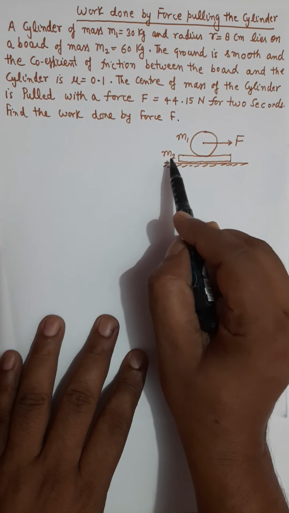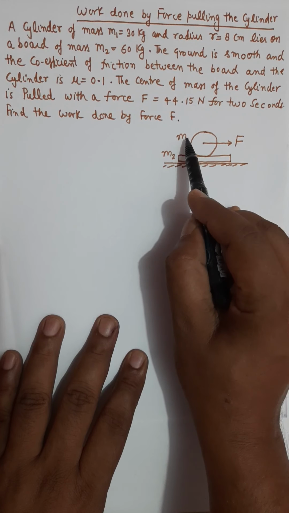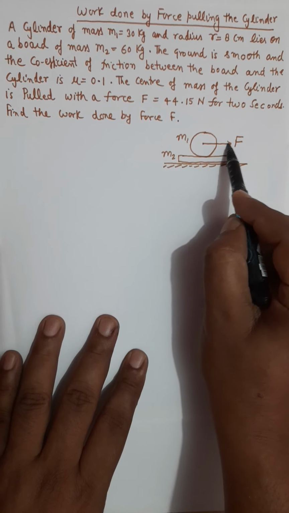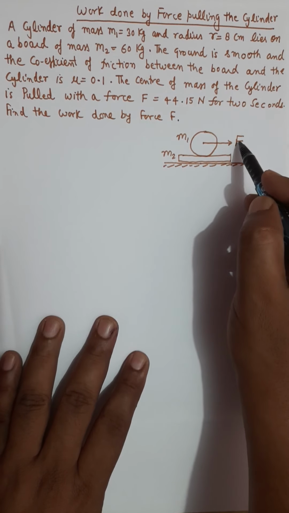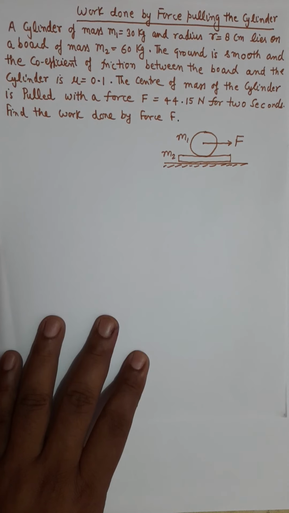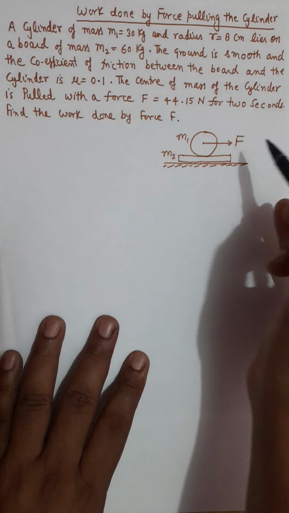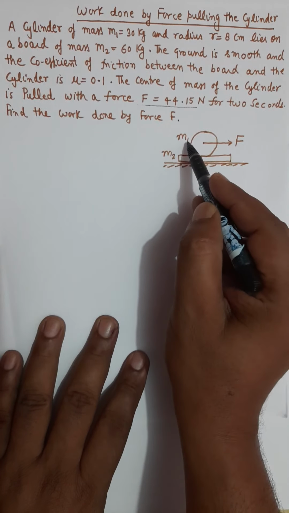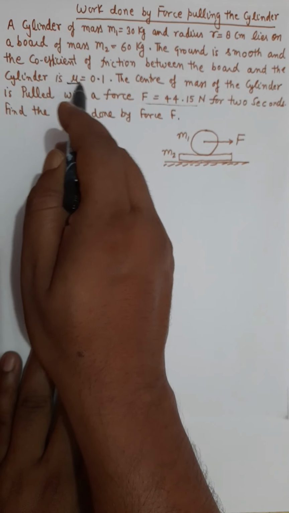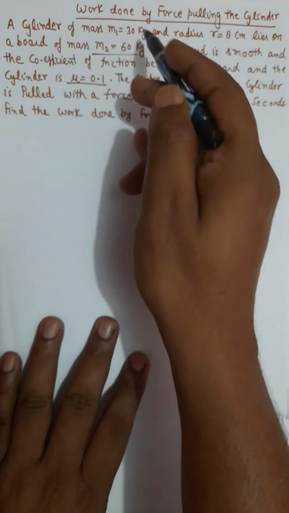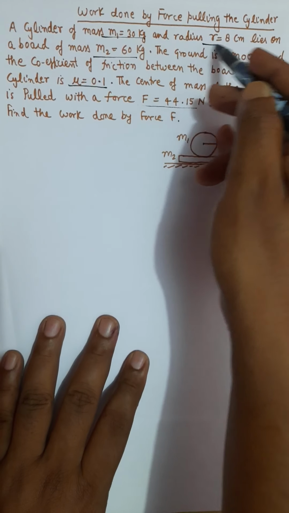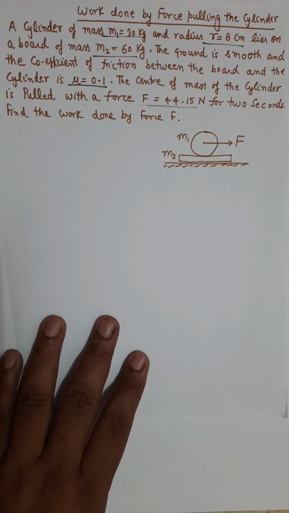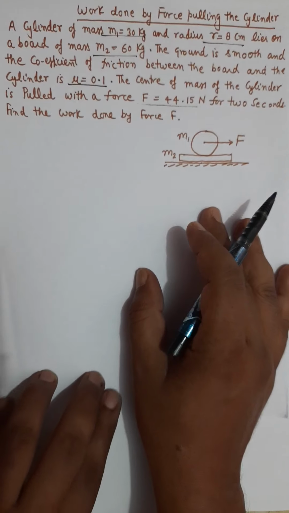Ground is frictionless. Now we start pulling this cylinder m1 by a force capital F, and we have to find work by this force capital F for the period of 2 seconds. That's the question. F is given as 44.15 Newton. Friction coefficient between m1 and m2 is given as 0.1, and the masses are also given in numeric values. Radius is also given in this question. So now we have to calculate the work by capital F.